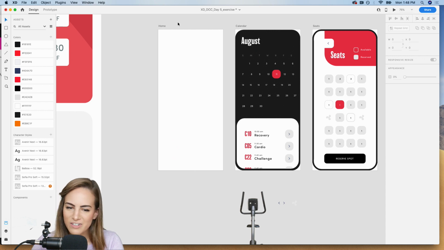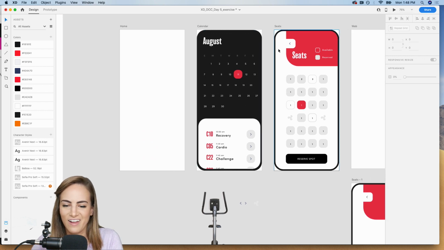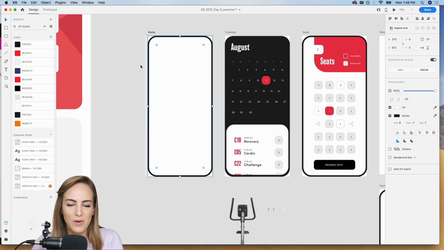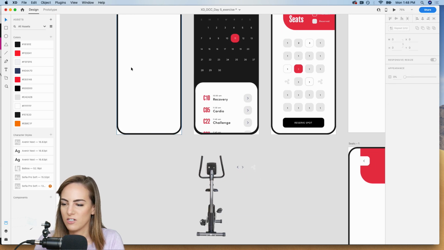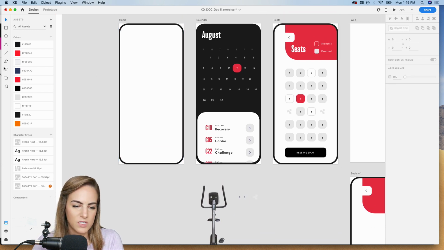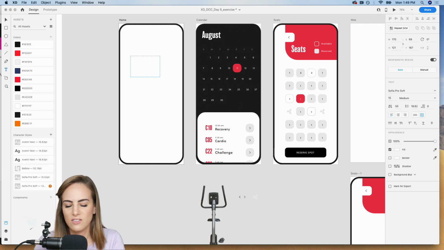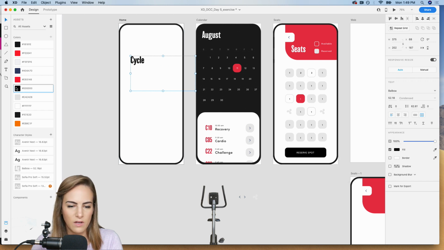I have a little bit of time for home. Let's see if I can finish it. I don't know if I will. But the home page, let's see, I just want to add some text. We'll say cycle bar, make this black. And what was that font? Balboa. Okay. And then we need to make it black again.